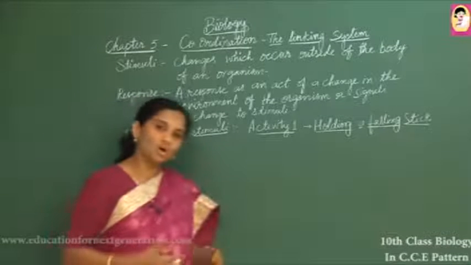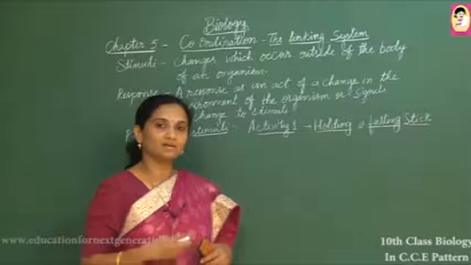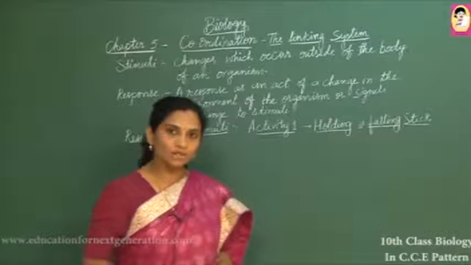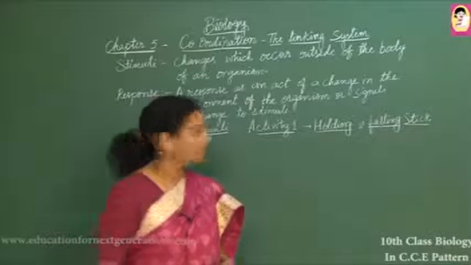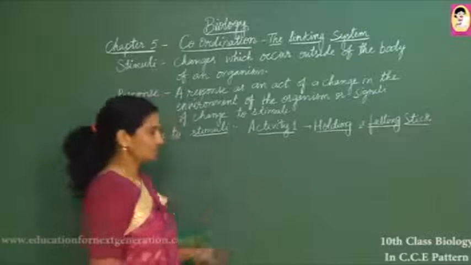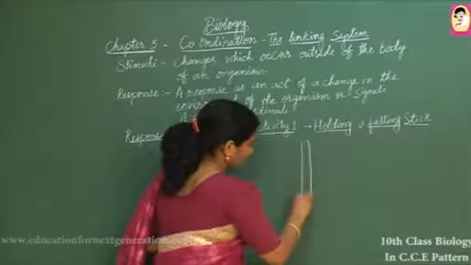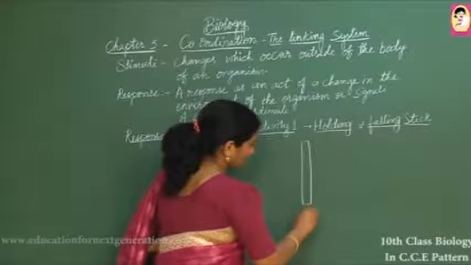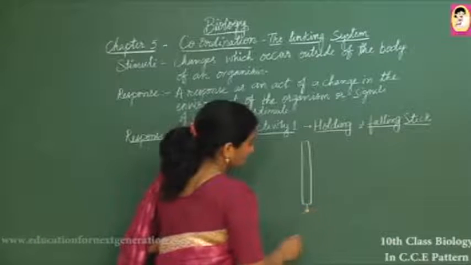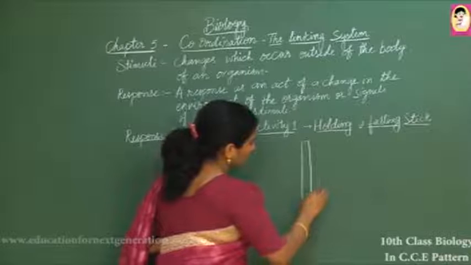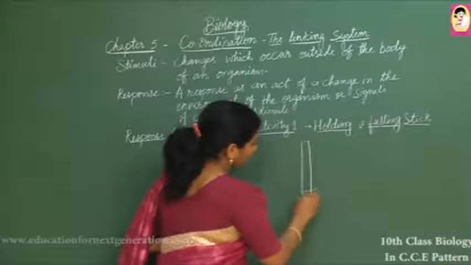So this activity shows us how stimulus and response are generated in the body. As we know, all living organisms respond to stimuli. Here, by this activity, if we drop a stick downwards and need to catch it, we have to be very careful.